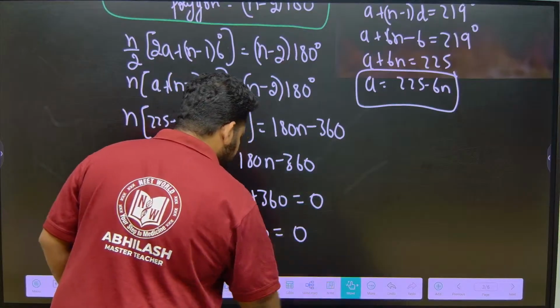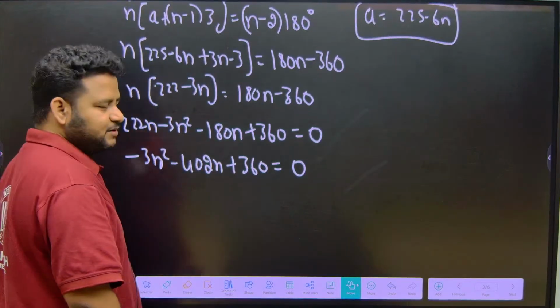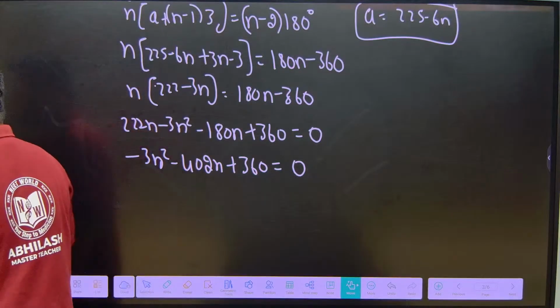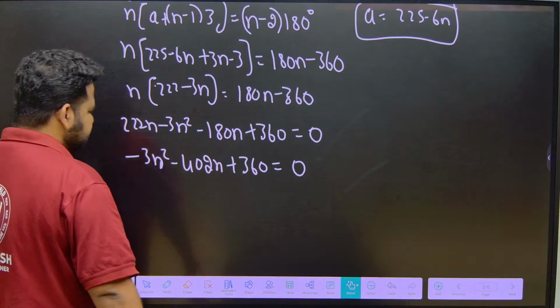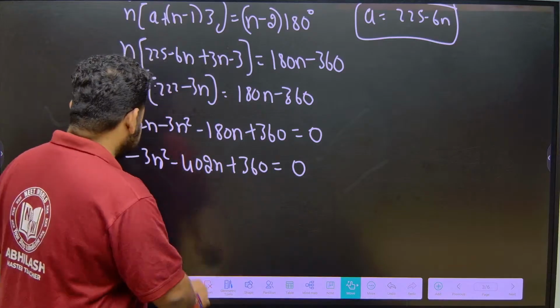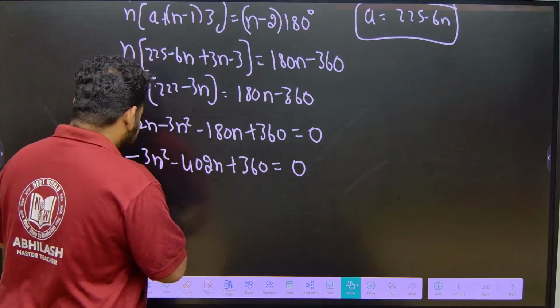Now, on simplifying this, I will take minus signs out, I will remove the minus sign. Definitely everything I can divide by 3. I will divide by minus 3.